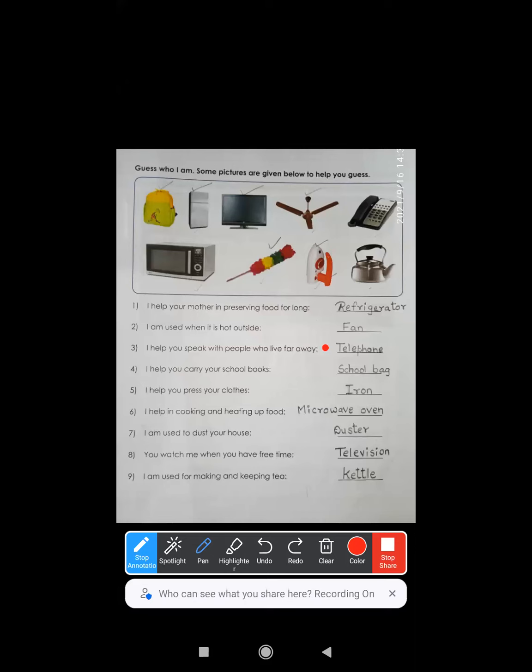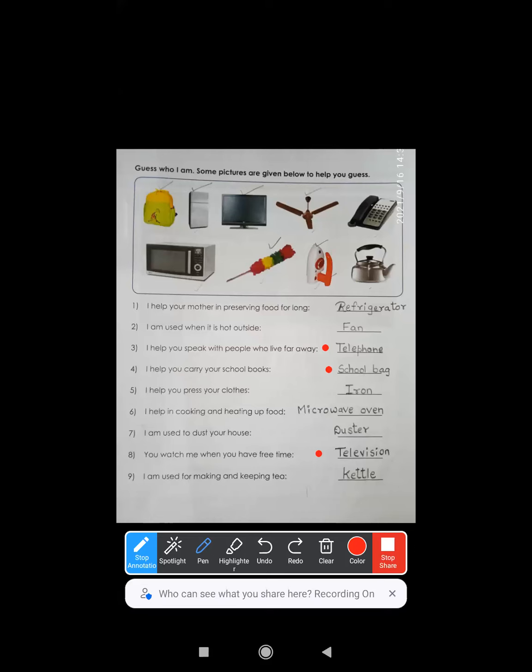Telephone. T-E-L-E, tele. P-H-O-N-E, phone. Similarly, television. T-E-L-E, tele. Then vision, V-I-S-I-O-N. Television. Coming to school bag, it is very easy.